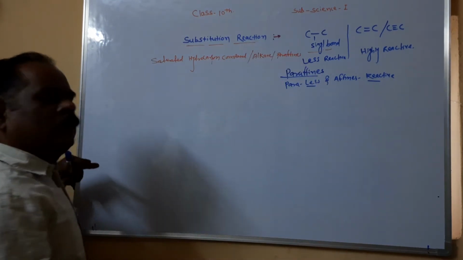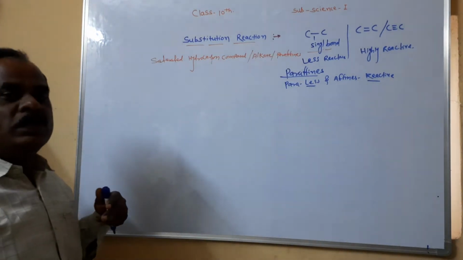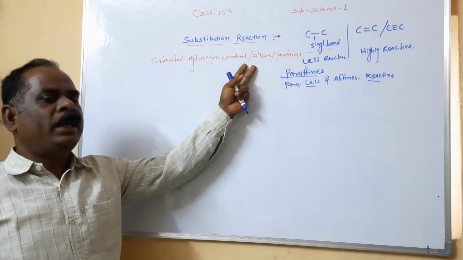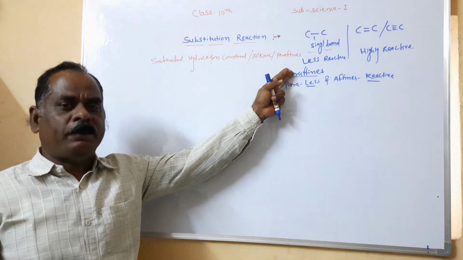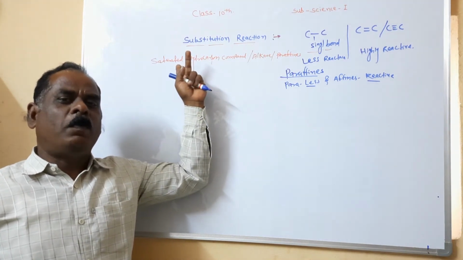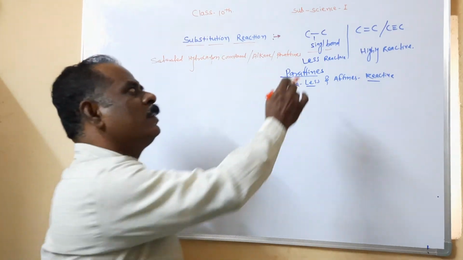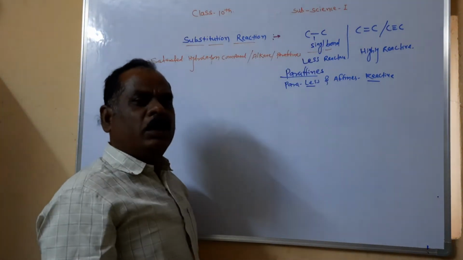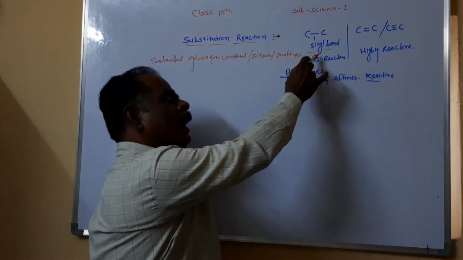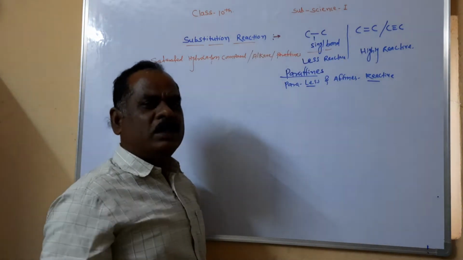A question may be asked in the examination: give the scientific reason why all saturated compounds or alkanes are called paraffins. How to write the answer? All saturated hydrocarbon compounds or alkanes contain single covalent bonds. A single covalent bond is a strong bond.